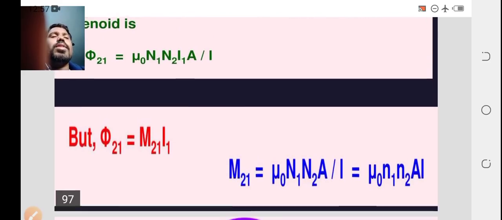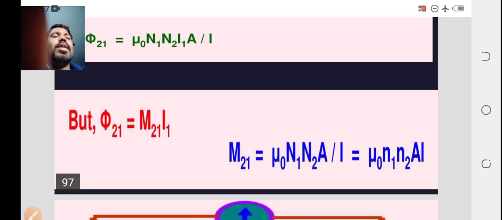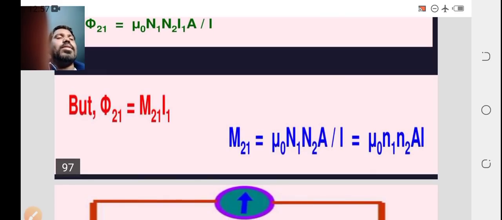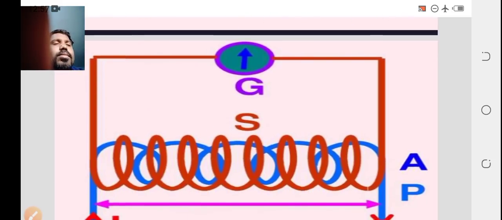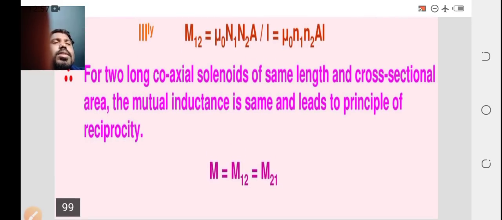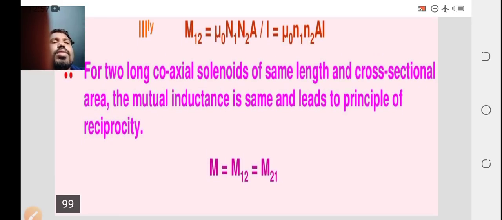Replace the values here, then mu naught N1 N2 A by l I1. With simplification you can see that M21 will be mu naught N1 N2 A by l. So finally we can conclude that for two long coaxial solenoids of the same length and cross-sectional area, the mutual induction is the same and leads to the principle of reciprocity, where M12 equals M21.